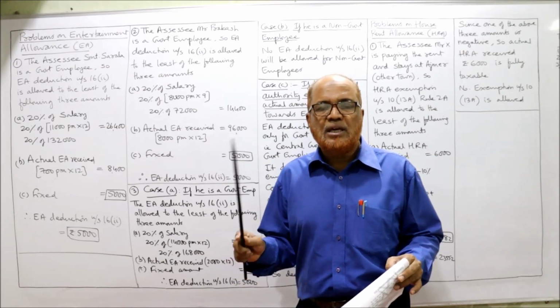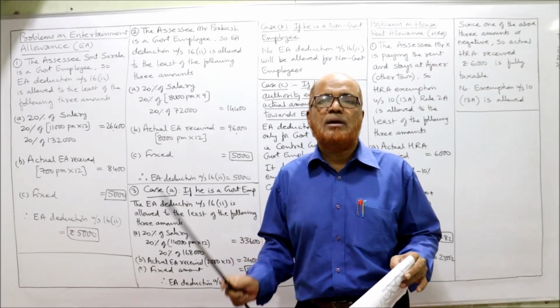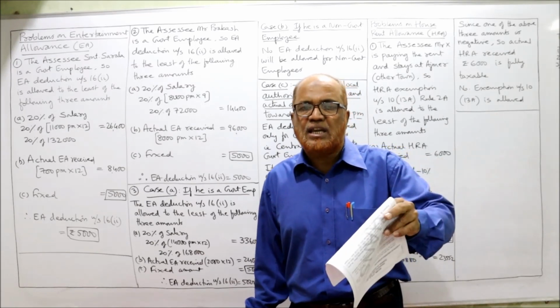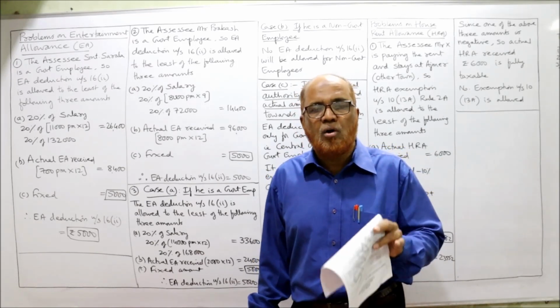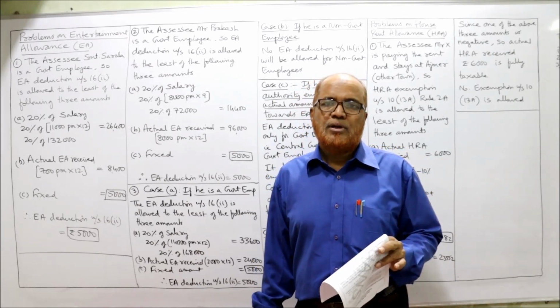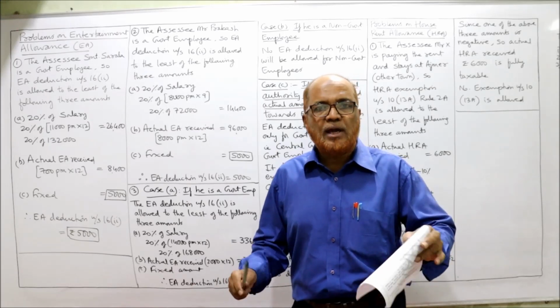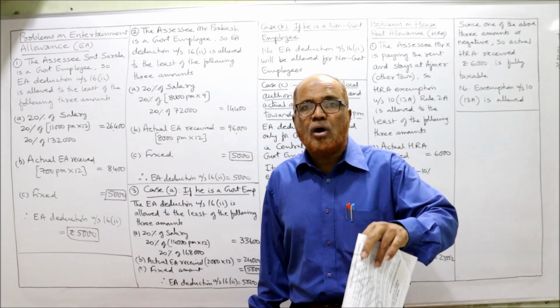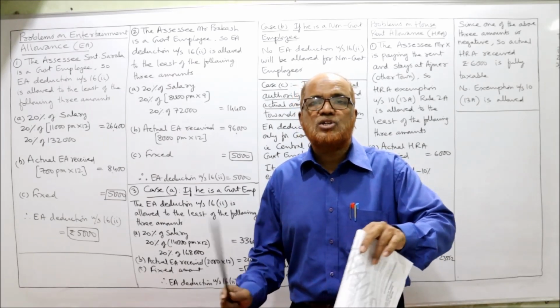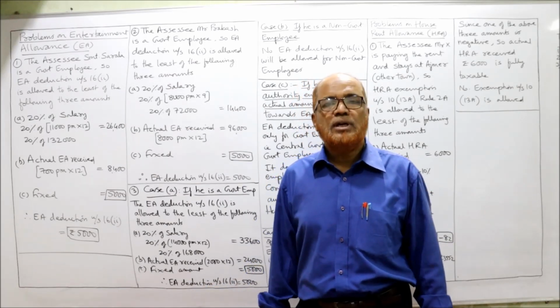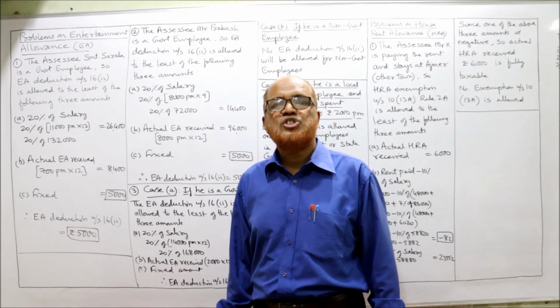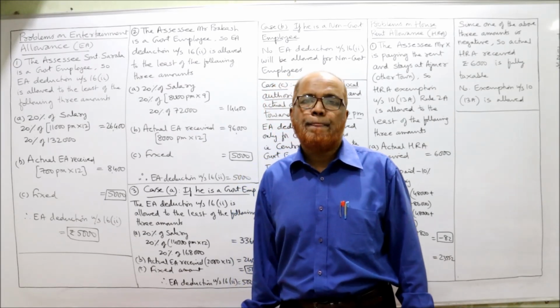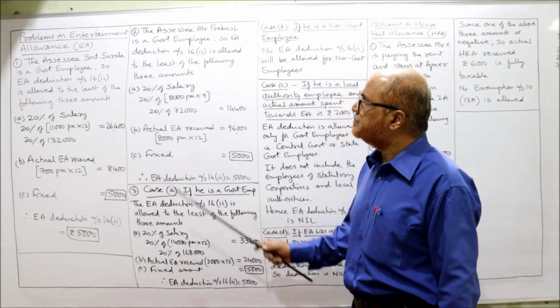For 3 months he was a non-government employee, and for the first 9 months he was a government employee. When he is a government employee, EA deduction will be allowed. When he is a non-government employee, EA deduction is not allowed. So here we will calculate the deduction for the first 9 months when he was a government employee.